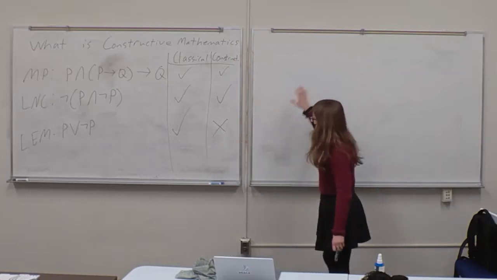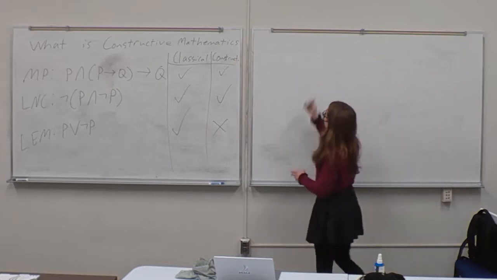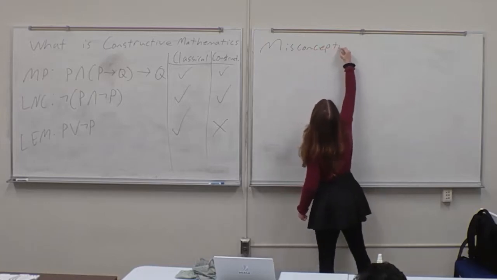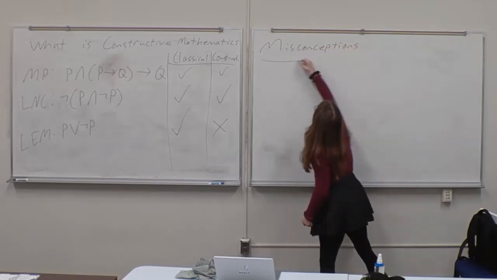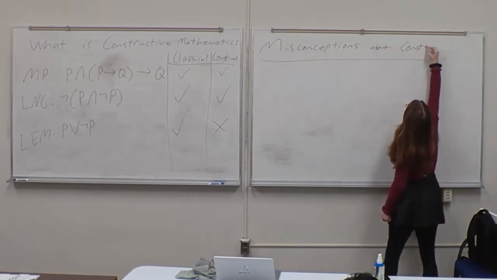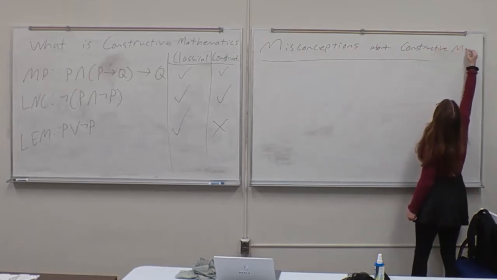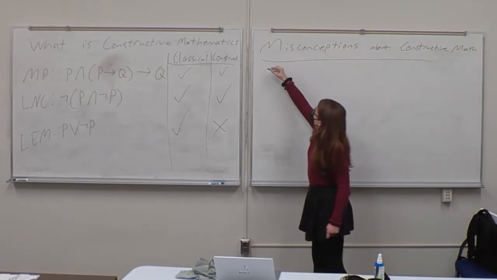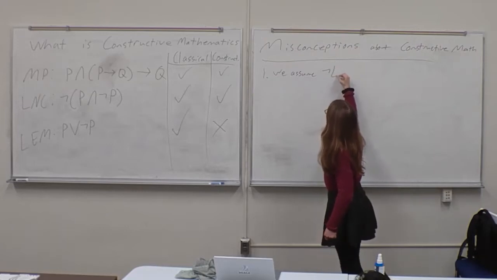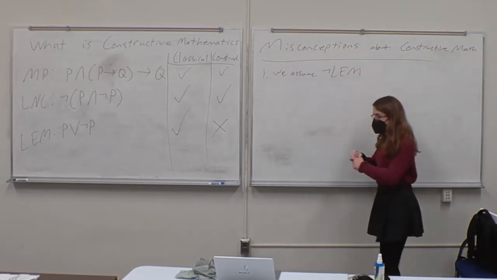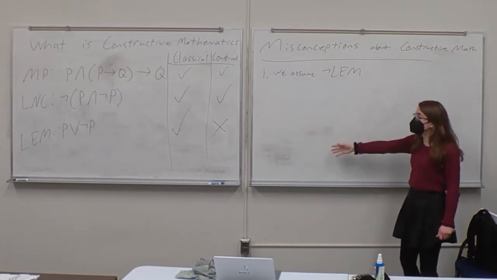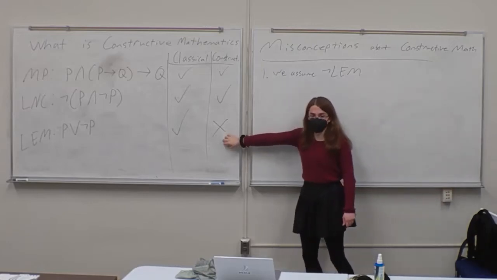Okay, so now we can start talking about some of the misconceptions that people have about constructive mathematics. Misconception one: we assume the law of excluded middle is false. This is not the case in constructive mathematics. We are not assuming that the law of excluded middle is false. We are just not assuming it is true, right?